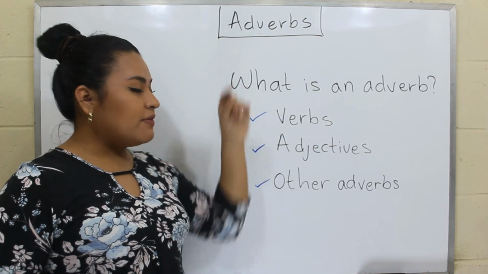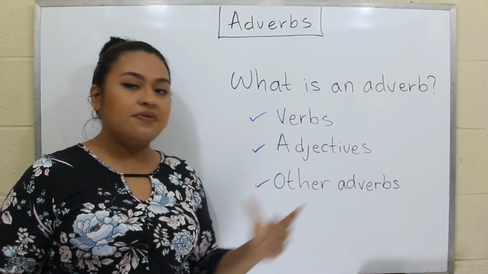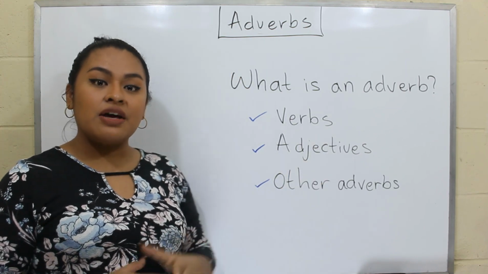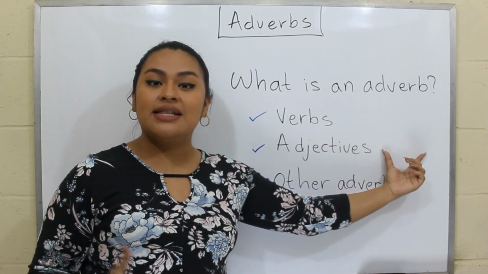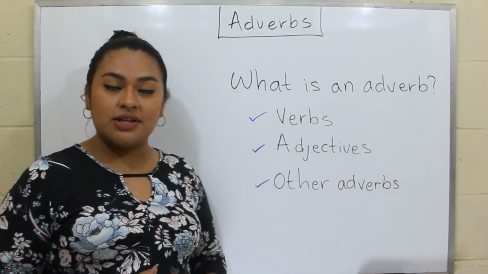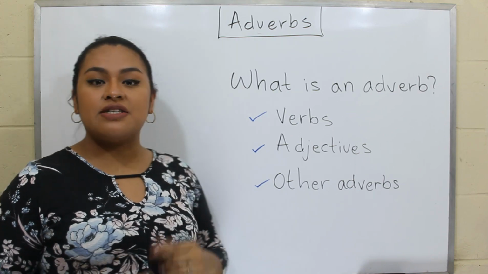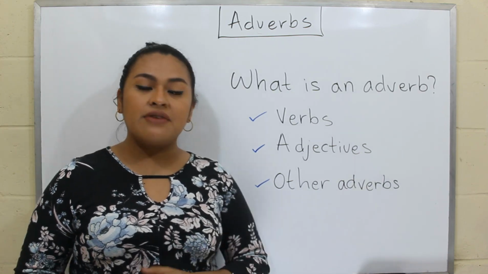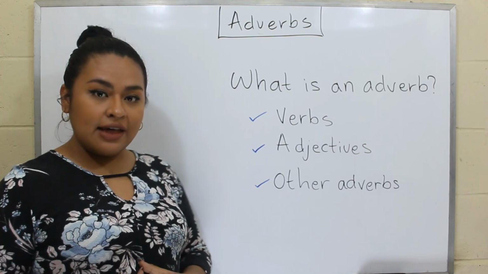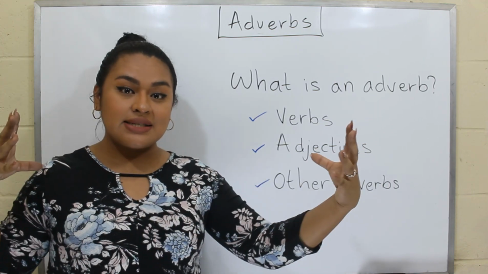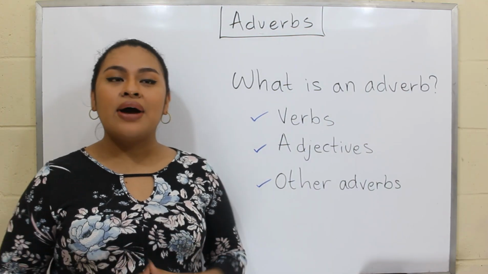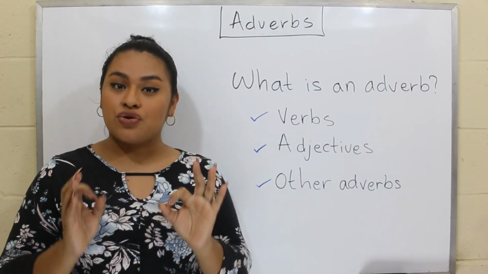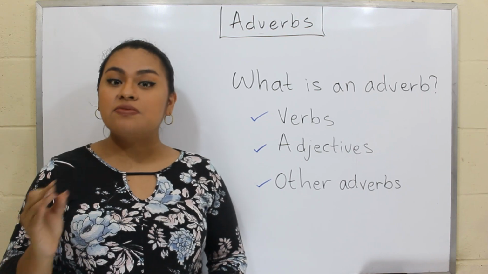Then, when an adverb is modifying an adjective, we can say that the adverb shows the degree in which the adjective is modifying the noun. And finally, in the case that an adverb is modifying another adverb, we can say that the first adverb states to what extent the second adverb happens. And this is how an adverb works. So right now, we are going to see some types of adverbs.